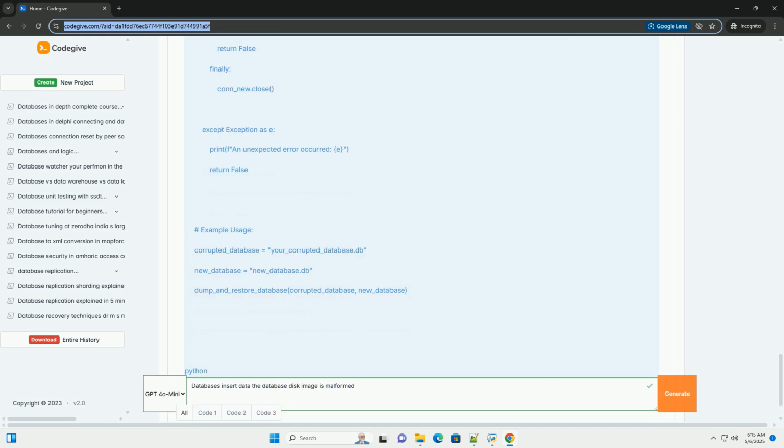Limitations: the dump command will skip over data that it cannot read due to corruption. You might lose some data in the process. Indexes are rebuilt during the restoration process, which can sometimes resolve minor index corruption.